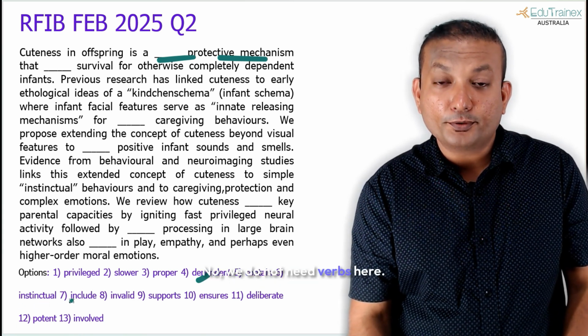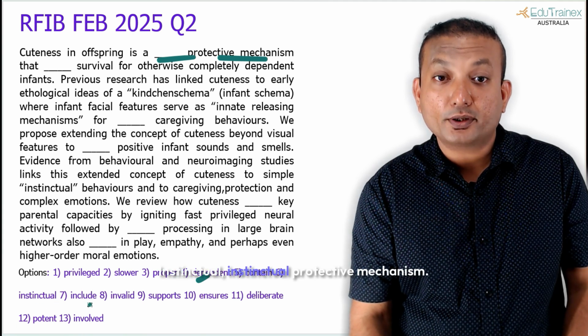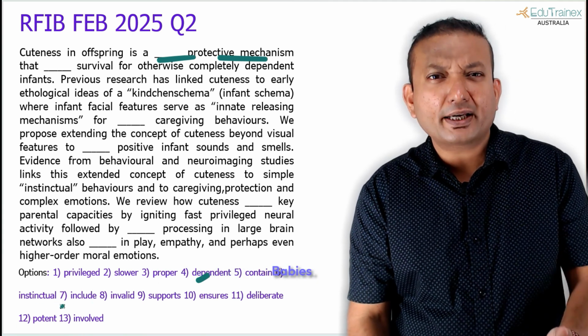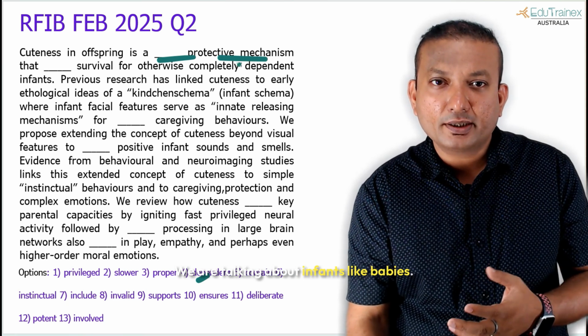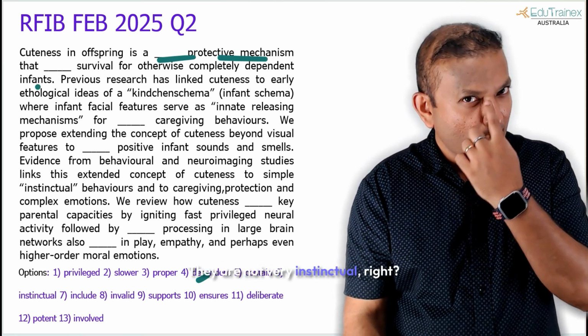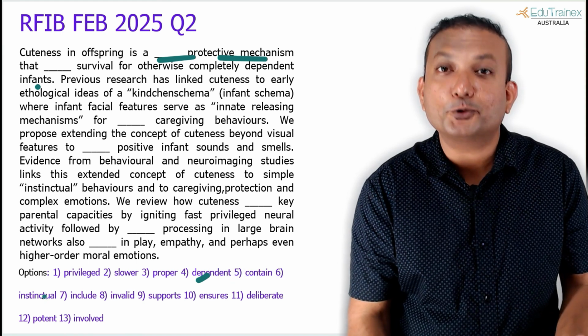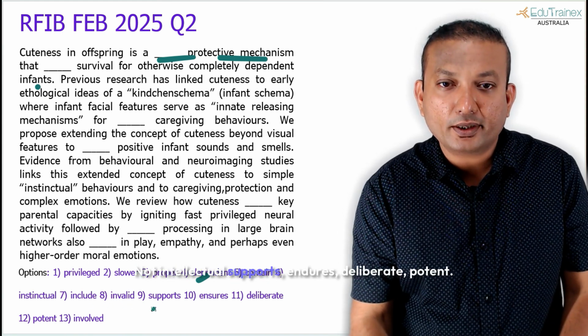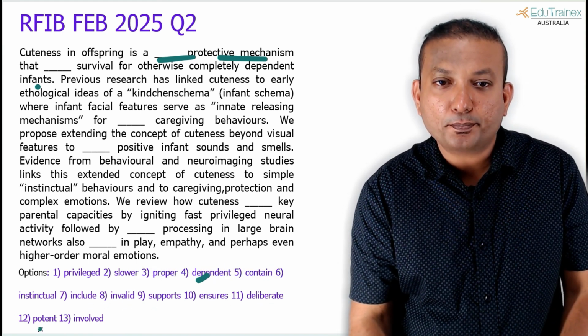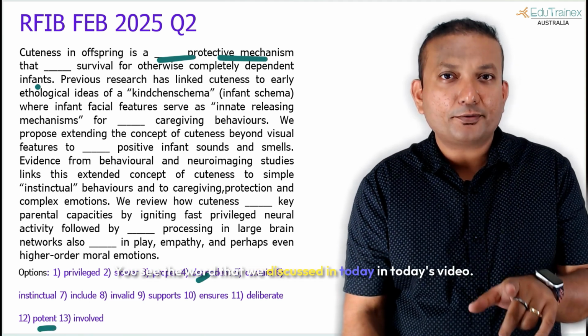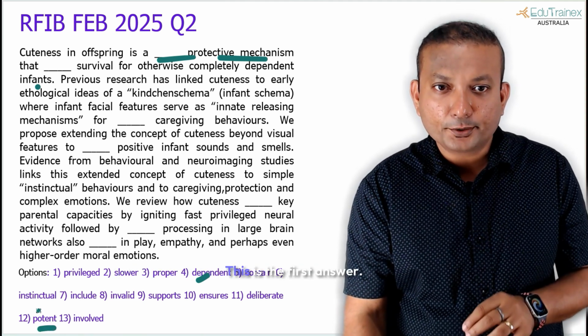Contain. No, we don't need verbs here. Instinctual protective mechanism. Babies, we're talking about infants, like babies. They're not very instinctual, right? They can't think too much. Not intellectual. Supports, endures, deliberate, potent. You see the word that we discussed in today's video.